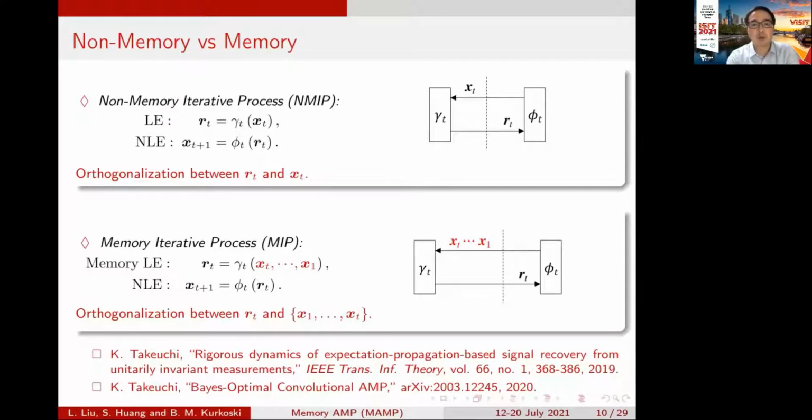Then the memory iterative process is shown in this figure. The local processor gamma t involves multiple inputs, not only the current input xt, but also all the previous inputs x1 to xt minus 1. And to avoid the correlation problems in the memory iterative process, we need a stricter orthogonalization. That is, we need orthogonalization between the output and all the multiple inputs x1 to xt.